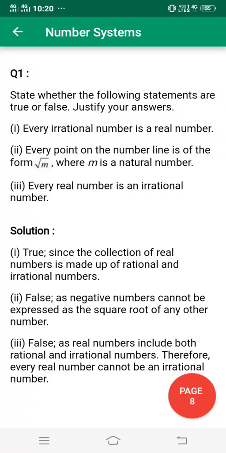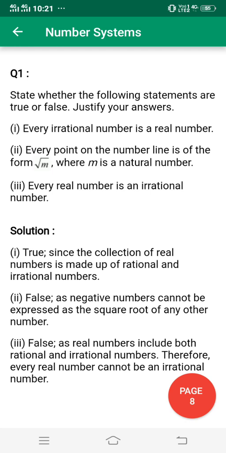Today I am explaining class 9th exercise 1.2, question number 1, page number 8. The question says: state whether the following statements are true or false. Justify your answer. If it is only true or false, then there is no need to write notes, but this is important, so you have to write because there is a justification also.